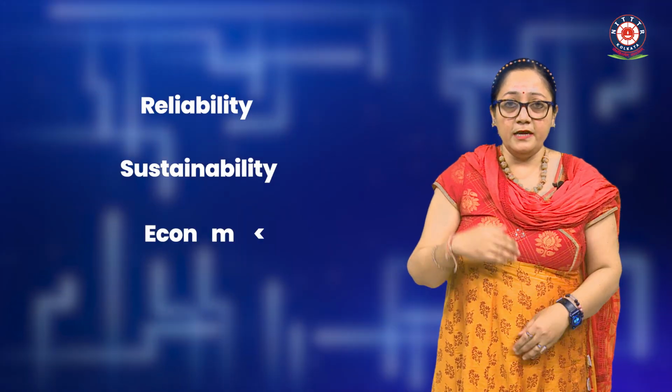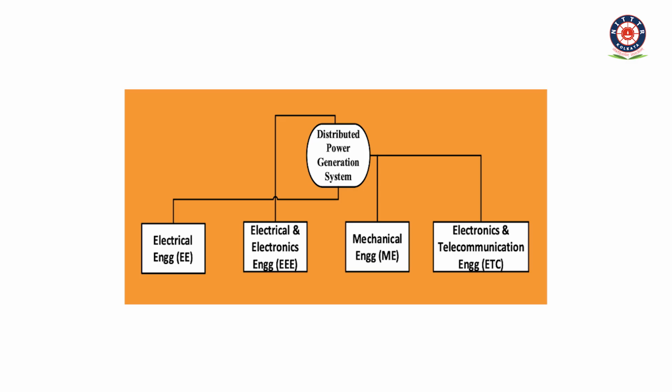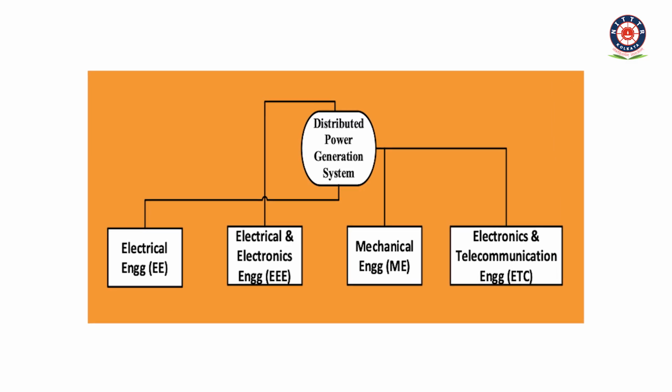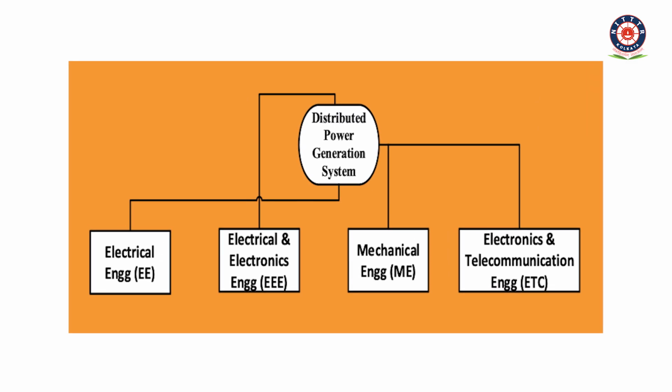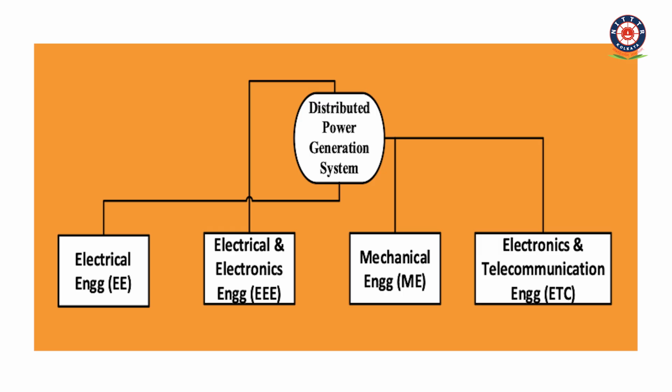Knowledge of distributed power generation and microgrid is crucial for engineering students to meet evolving energy demand for reliability, sustainability and economic efficiency. This course differs from other microgrid courses by emphasizing the multidisciplinary nature of distributed power generation and microgrids, integrating power electronics, control system, power system and communication in its analysis and operation.